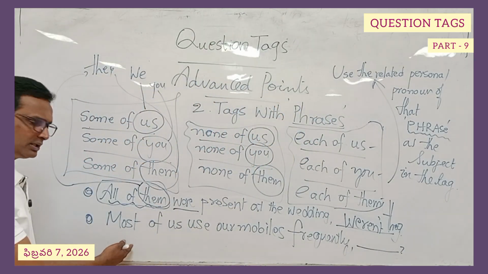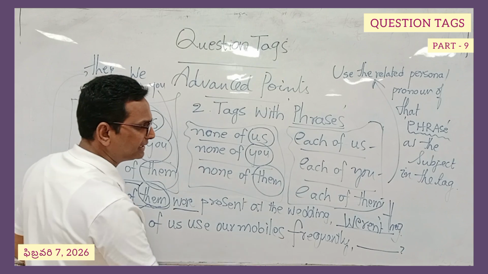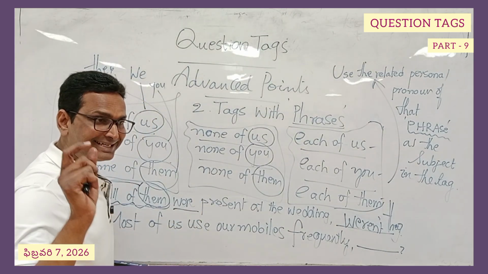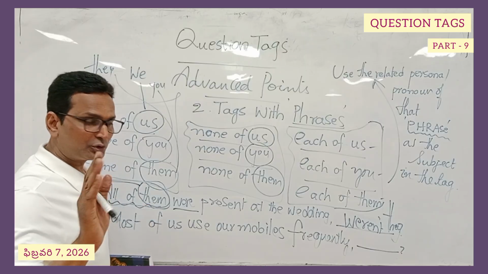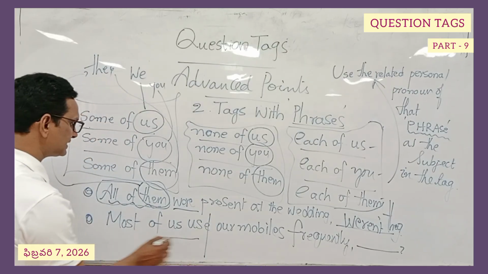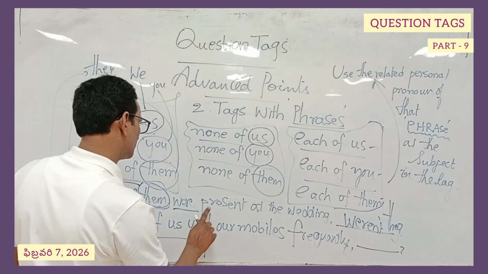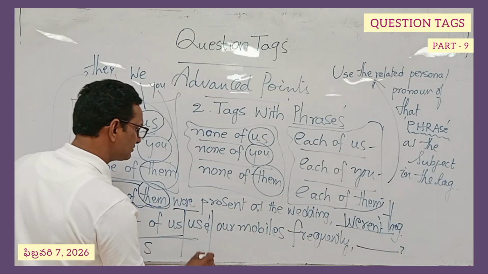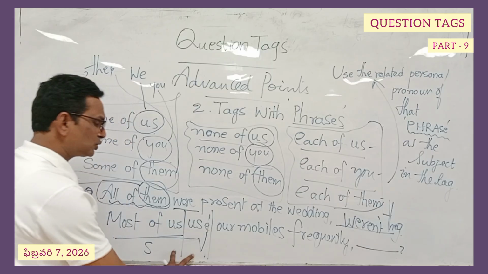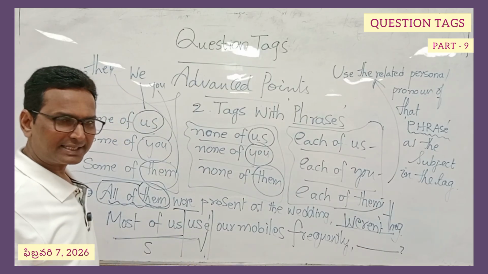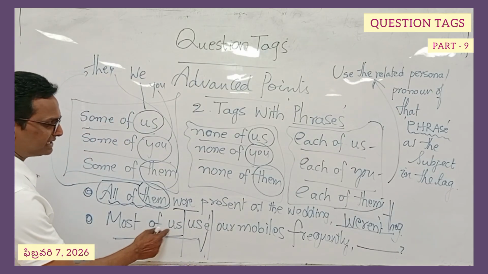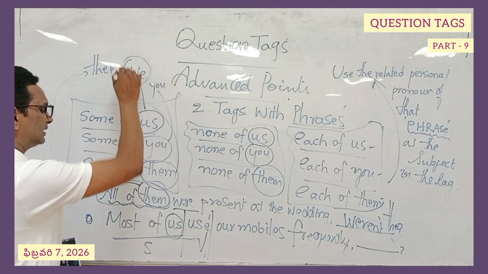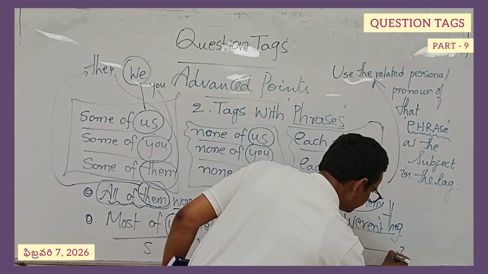Can you try this one? Most of us use our mobiles frequently. The moment you see this in the examination, the easiest method to save your time is to segregate the subject. This is the subject space, and this is the verb space. These two are enough to deal with question tags. Now, us is present. So what kind of word can you guess if us comes? We. So you will keep we here.